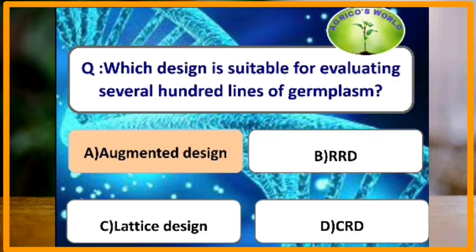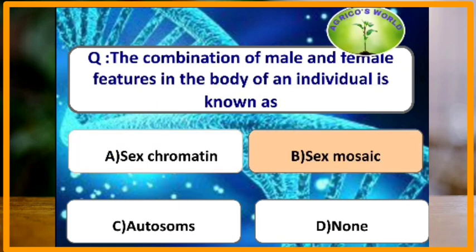Which design is suitable for evaluating several hundred lines of germplasm? For evaluating several hundred lines of germplasm, we go for the augmented design. And for the pot cultures, we will go for CRD method. The combination of male and female features in a body of an individual is known as. It is known as sex mosaic and it is also known as gynandromorphs.